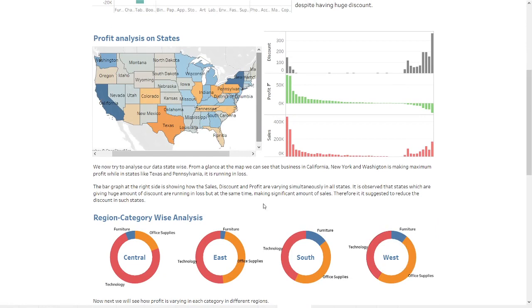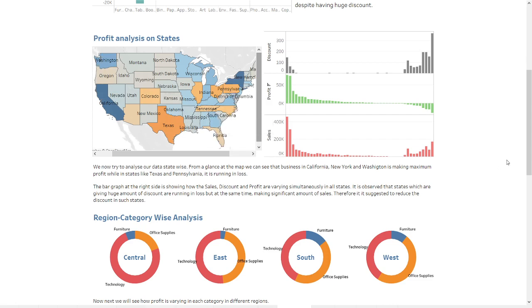On the left side we have the map of cities where we have our business and the colors representing the total profit made in that city. The highest shade of blue means the state is making maximum profit, while the highest shade of orange is representing that the business is running in losses in that city. California is making maximum profit, followed by New York and Washington, while on the other hand Texas is facing losses, followed by Ohio and Pennsylvania.